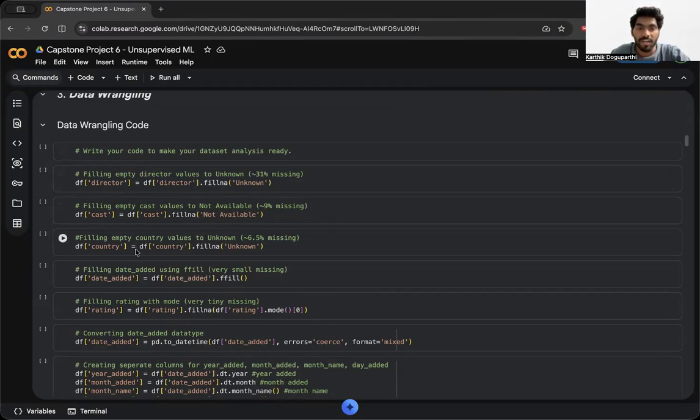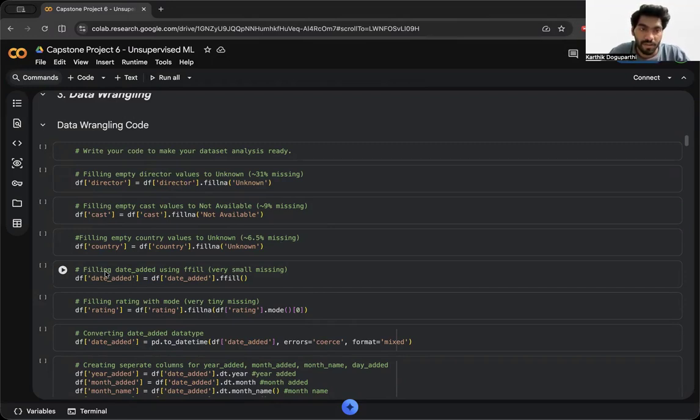In country, I filled that with unknown, because I didn't want to use fill, rather than giving previous and later values, which would reduce the accuracy. There is around 6.5% missing data in that.